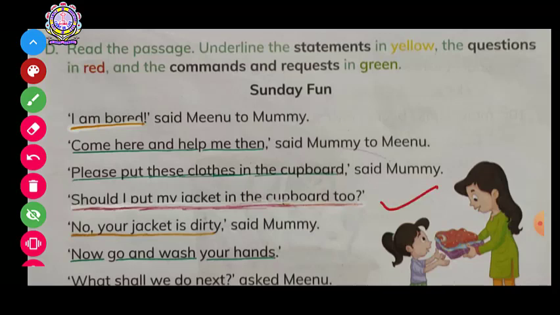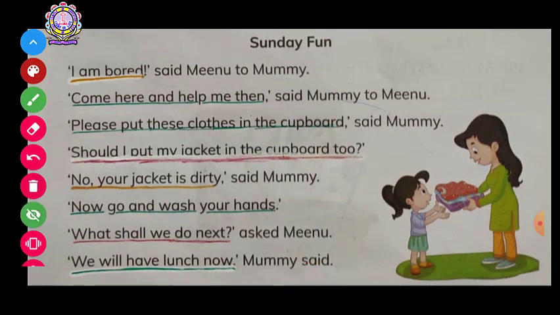No, your jacket is dirty. Now the mom is giving the information to Meenu that no, your jacket is dirty, so you can't keep it in the cupboard. So this is a statement because it is giving the information. Next, now go and wash your hands. Now mom is giving the command to Meenu that you should go and wash your hands. So it's a command, so it is in green color.